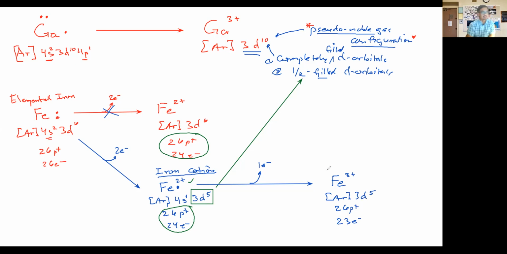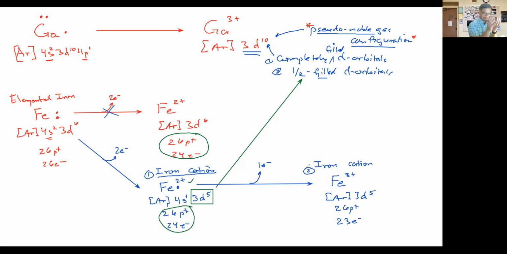Okay, so this is a second iron cation that can form, because it loses one electron here, the last valence electron, and it's still stable. So we have two possible iron cations. We see that happen with transition metals.